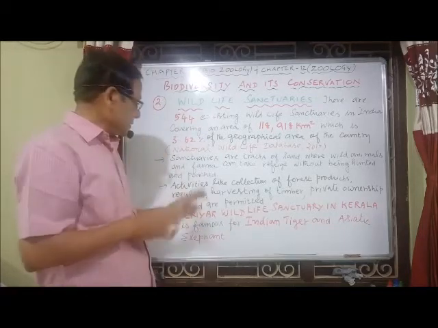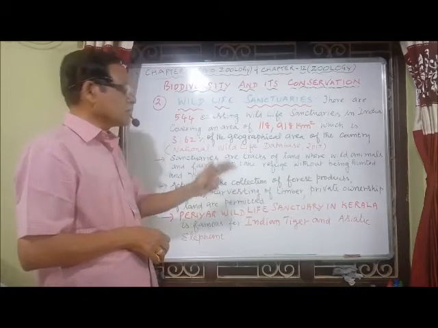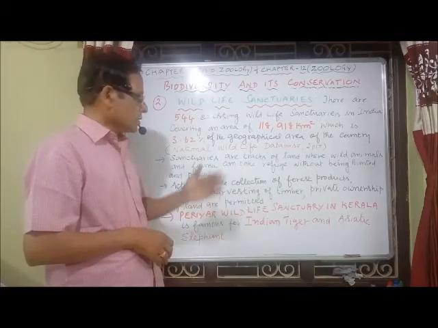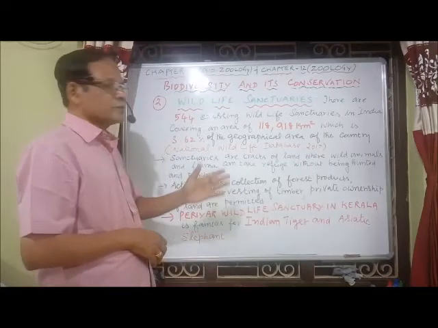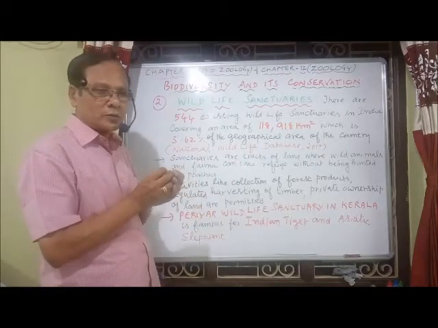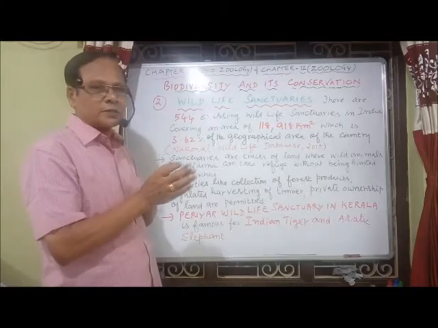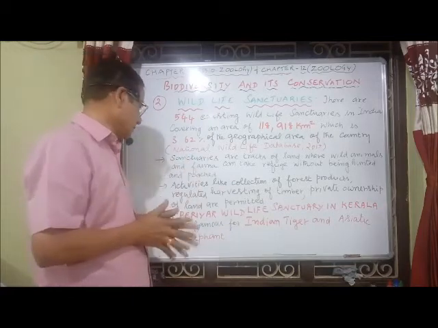Activities like collection of forest products, regulated harvesting of timber, and private ownership of land are all permitted. So a number of activities are allowed in sanctuaries but not in national parks.